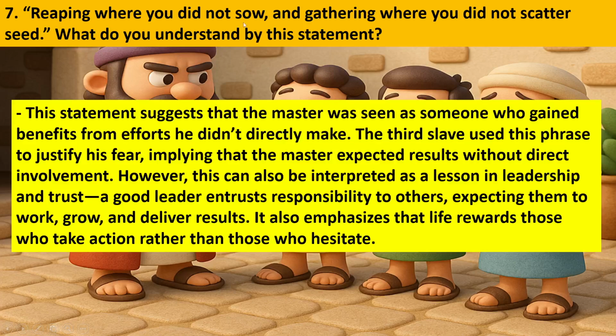Seven. Reaping where you did not sow and gathering where you did not scatter seed. What do you understand by this statement? This statement states that the master was seen as someone who gained benefits from efforts he didn't directly make. The third slave used this phrase to justify his fear, implying that the master expected results without direct involvement.